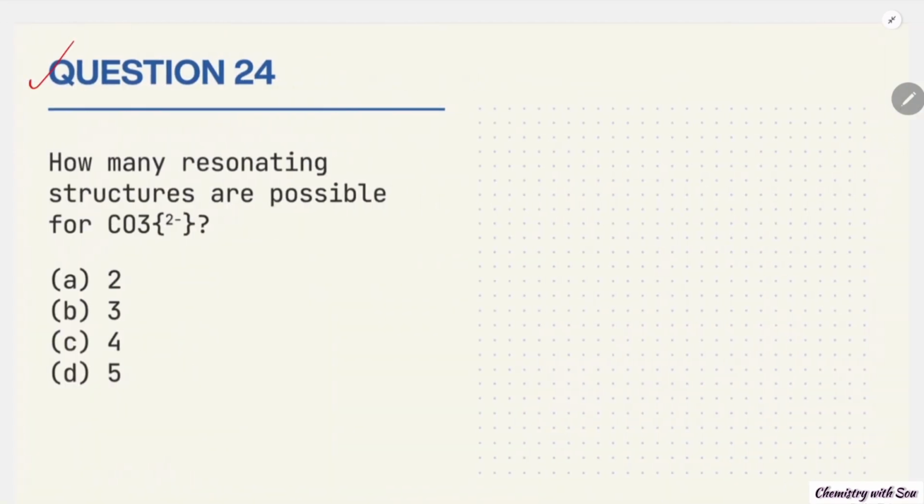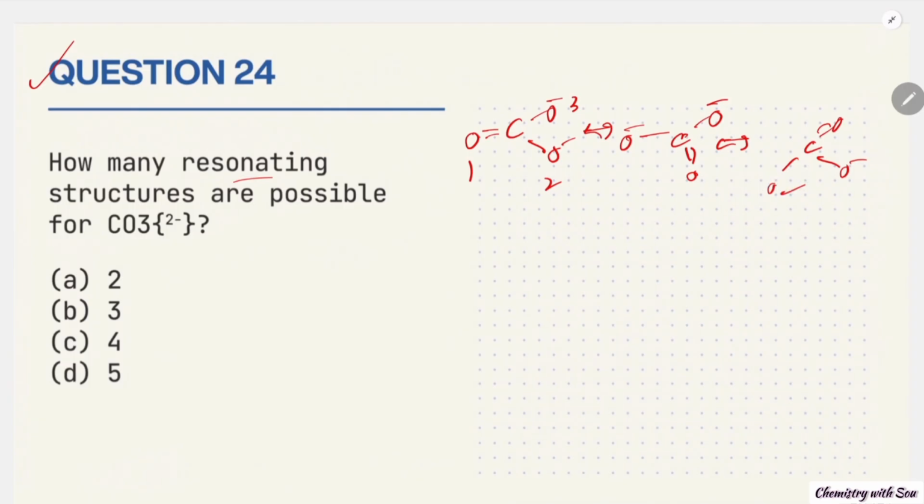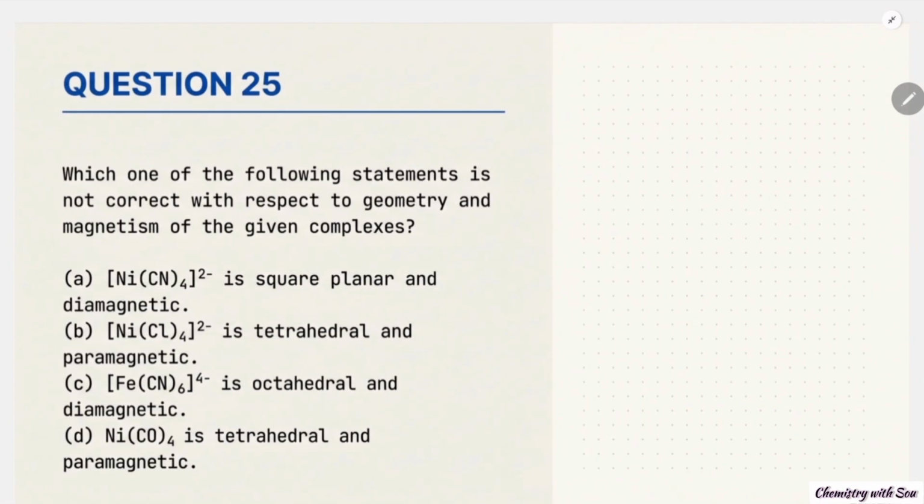The question number 24, how many resonating structures of CO3 2-? So basically we know there are 3 resonating structures. If we mark the oxygens 1, 2, 3, then one structure will be this, O minus carbon, this O minus, another will be this carbon, double bond O, O minus, O minus. Total 3 resonating structures are possible.